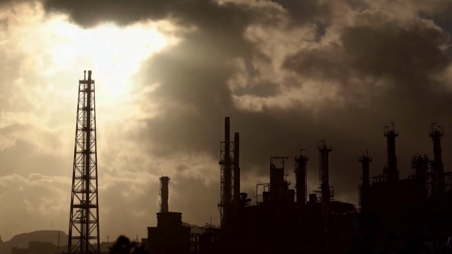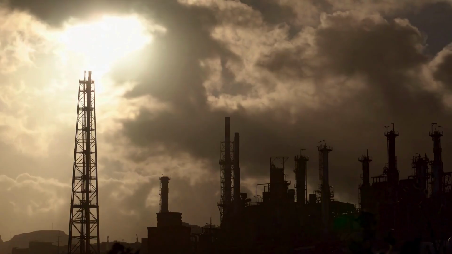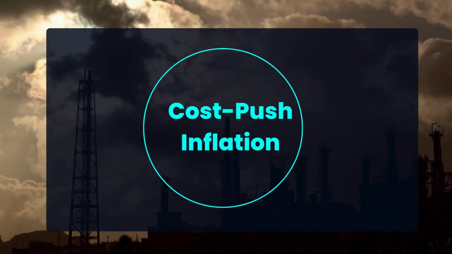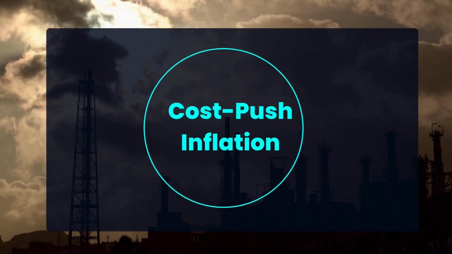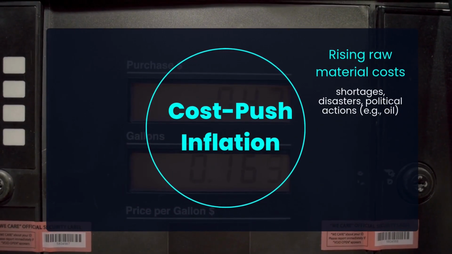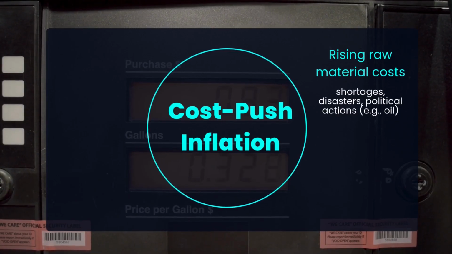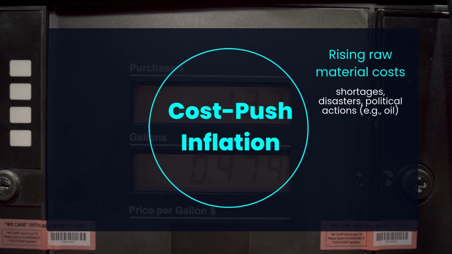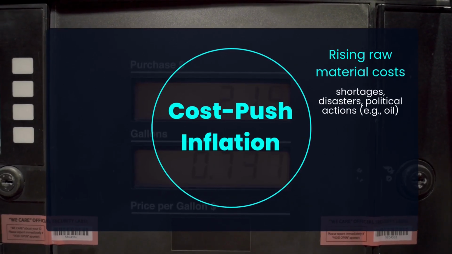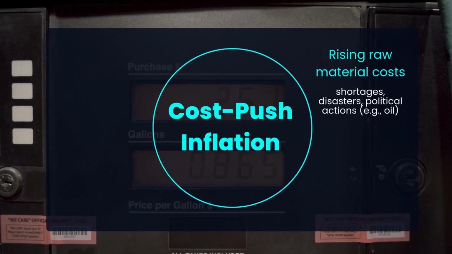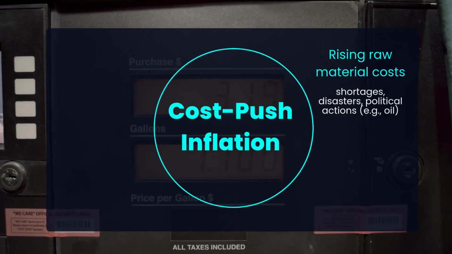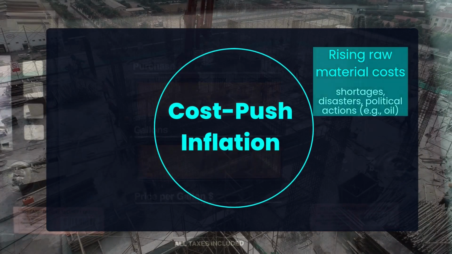In economics, two central forms of inflation are distinguished. First, cost-push inflation. Cost-push inflation occurs when rising costs for companies are passed on to consumers. Common causes include rising raw material costs. Shortages, natural disasters, or political actions can drive up the cost of essentials. Oil is a classic example. Higher oil prices increase costs for transport, heating, and industrial production, affecting sectors like automotive manufacturing.